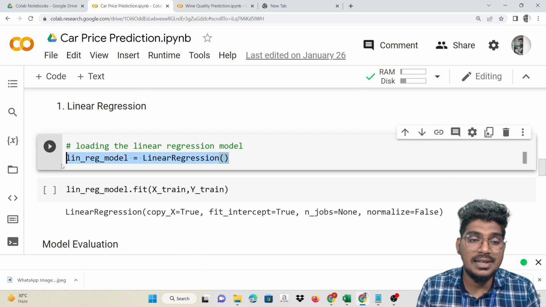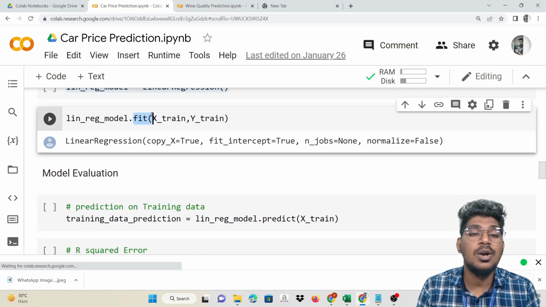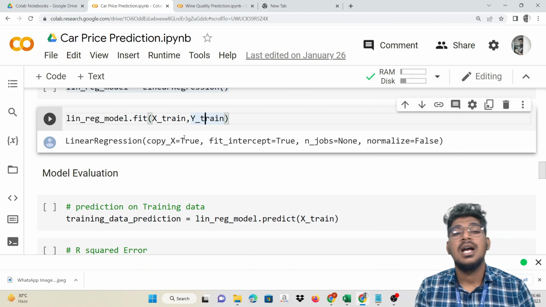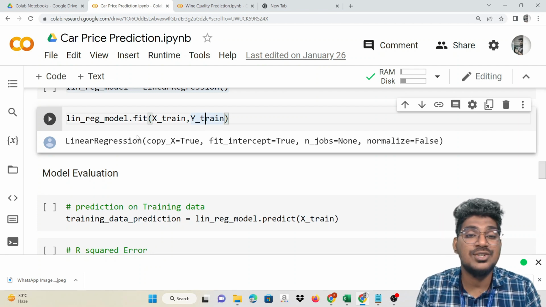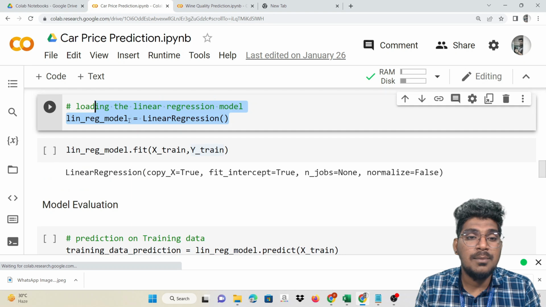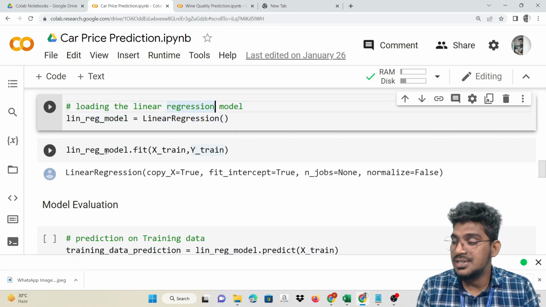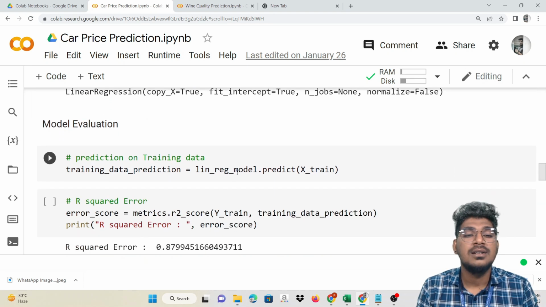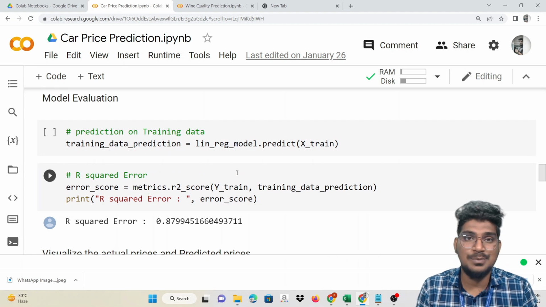So once the model is created, now we are going to train a model with the help of the training data, that means X train and also the Y train. Once the model is created, we need to train. The training process is also completed. Now we are getting into the evaluation process.